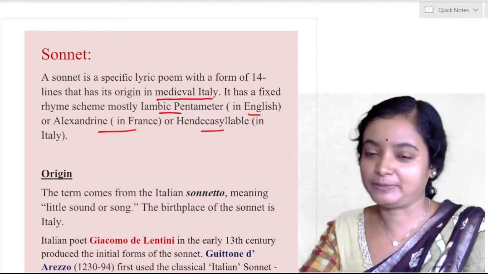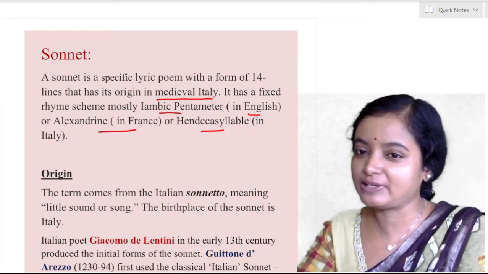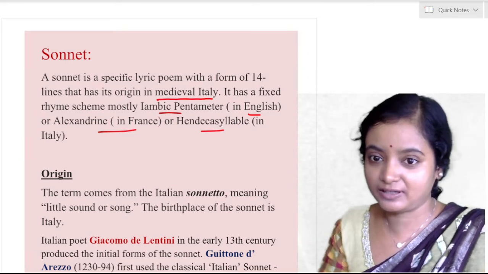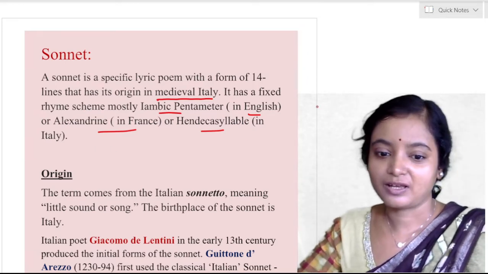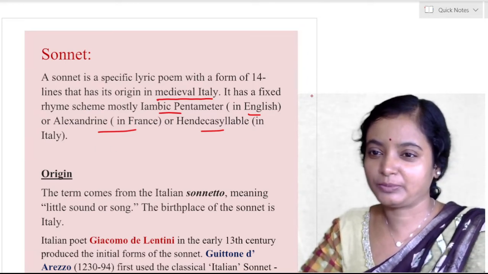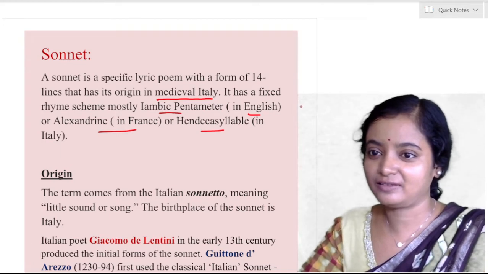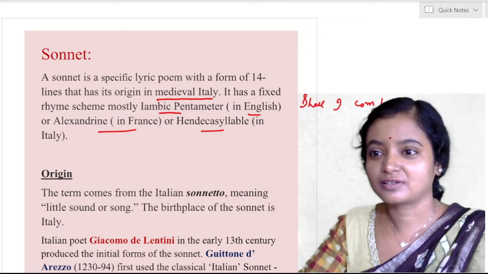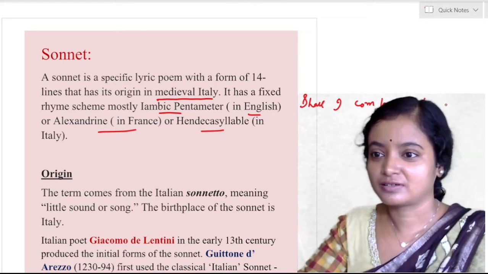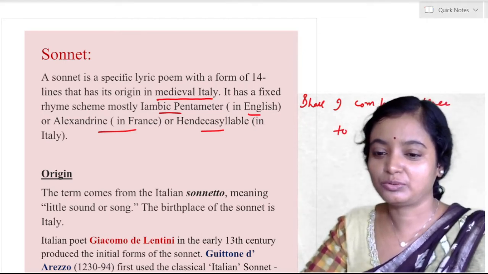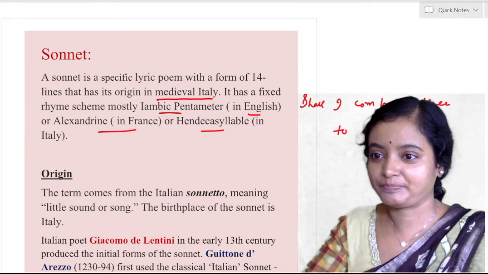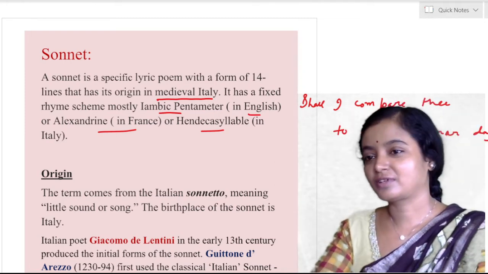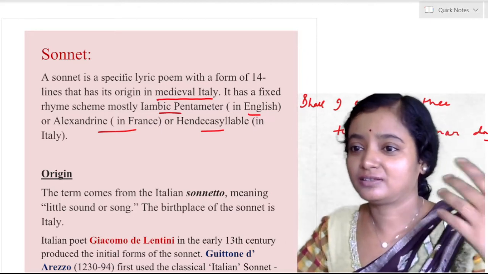Now, iambic pentameter. What is iambic pentameter? We know it is very important. Iambic pentameter is a line of verse with 5 metrical feet. Okay, I can quote the first line of a poem by Shakespeare. Shall I compare thee to a summer day? Shall I compare thee to a summer day?